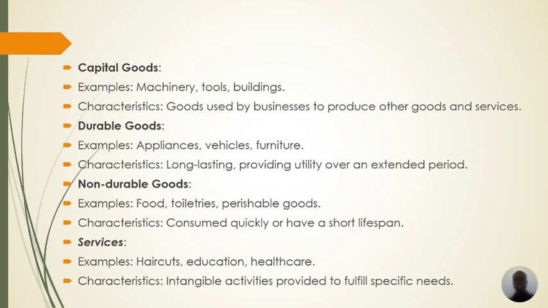These are the goods which have a utility over an extended period. They are expected to last for an extended period. You're looking at using that product for, let's say, 4 years or 6 years along the line. Examples are appliances, vehicles, and furniture. Vehicles are used for more than 10 years. So you're looking at long-lasting utility over an extended period.